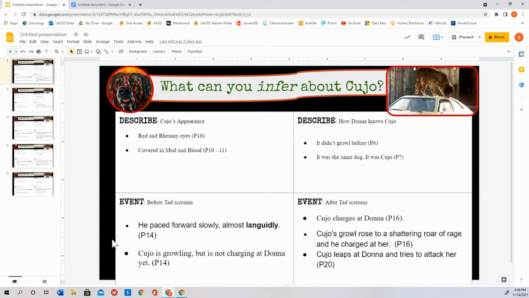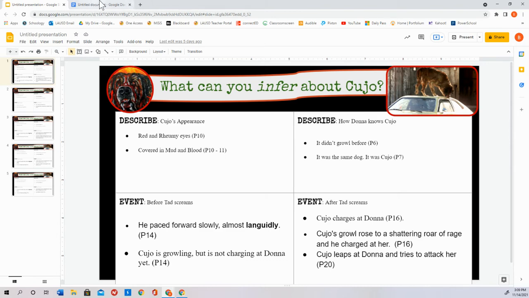I want to prove that Cujo is dangerous. So let's look over here. Cujo's growl rose to a shattering roar of rage, and he charged at her. I love that. So I'm going to go there.